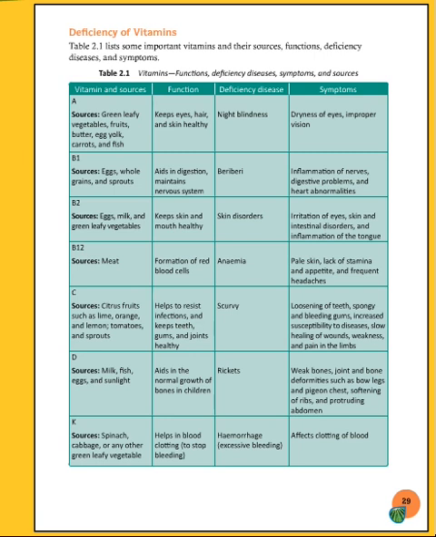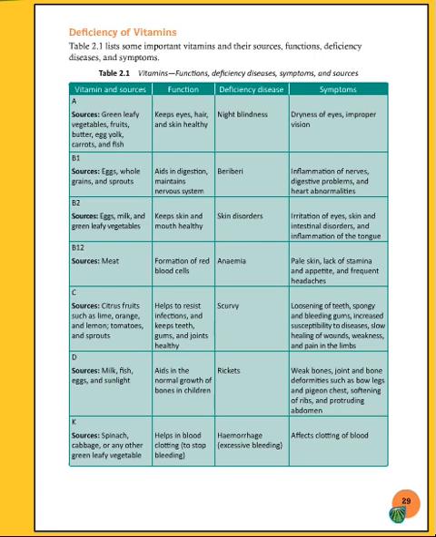The next is vitamin C, and the sources are citrus fruits such as lime, orange and lemon, tomatoes and the sprouts. These are the sources. Then the function: it helps to resist infections and keeps teeth, gums and joints in healthy condition. Then the deficiency disease, scurvy. Then the symptoms: loosening of teeth, spongy and bleeding gums, increased susceptibility to diseases, slow healing of wounds, weakness and pain in the limbs.